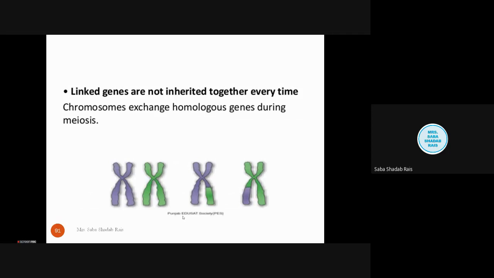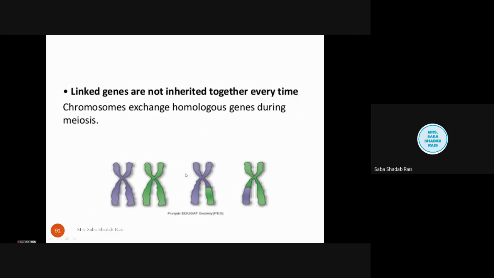This is important to remember: crossing over occurs during the process of meiosis, and at that particular time in prophase 1, the chromatids form the chiasma. Chiasma is just a synapse. They combine together, and sometimes it has been observed that they exchange a piece of chromosome.